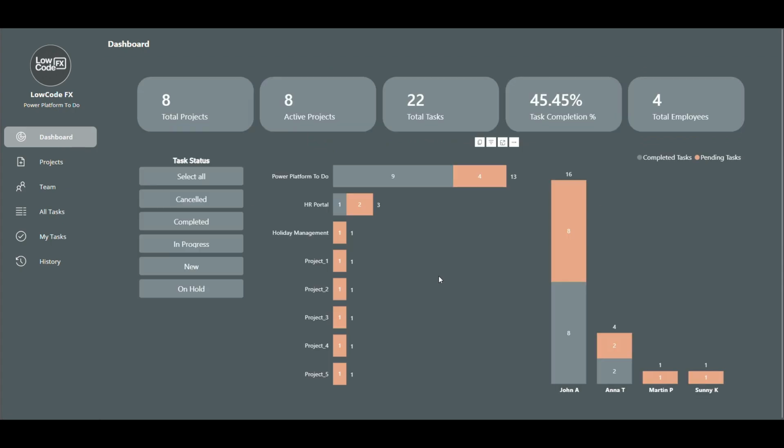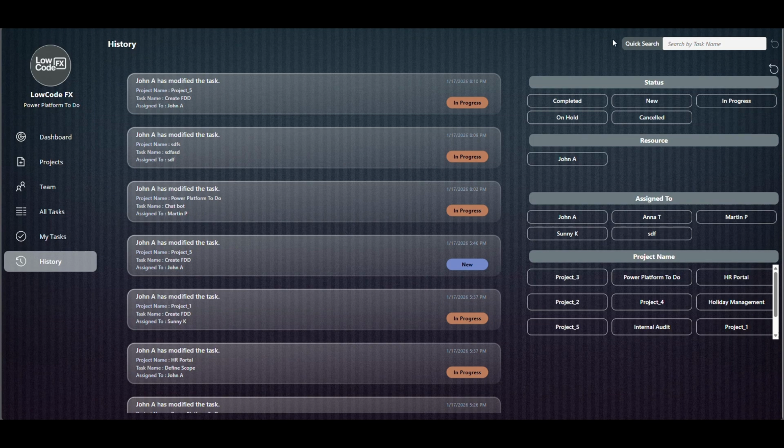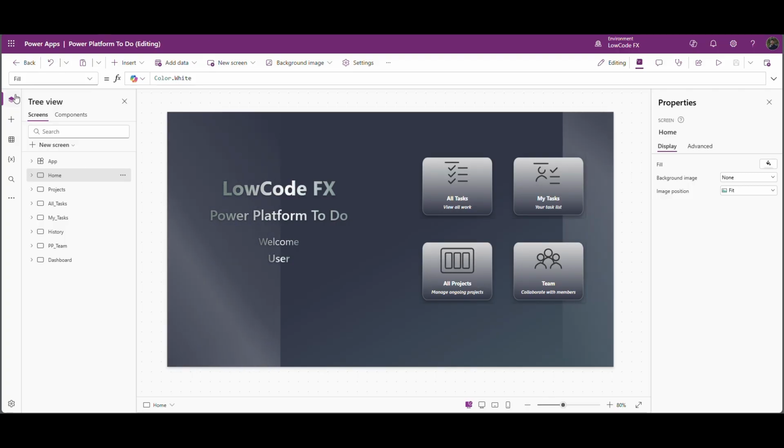Along with this, we have done some UI changes, like adding this loader on visible of dashboard. Then in history log we have added this quick search, and this will find a text within the sentences. So this is also new stuff. As well as in project screen we have added this extra insights about the task. Don't skip the video, otherwise you will lose some stuff. Let's start with some additional enhancement.